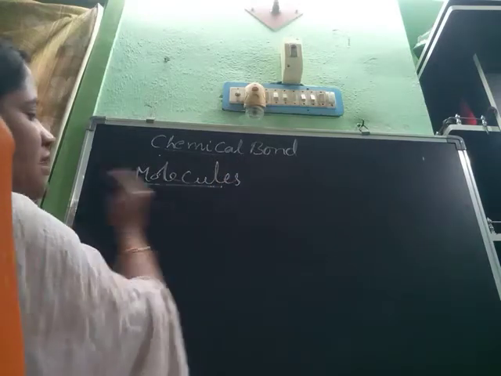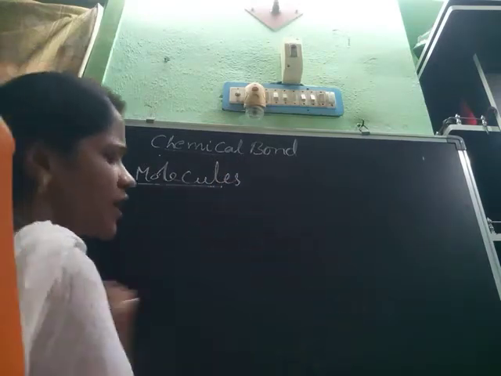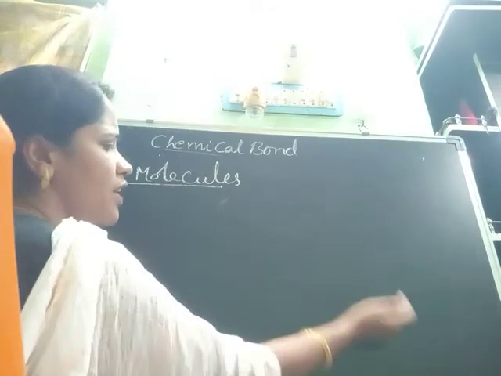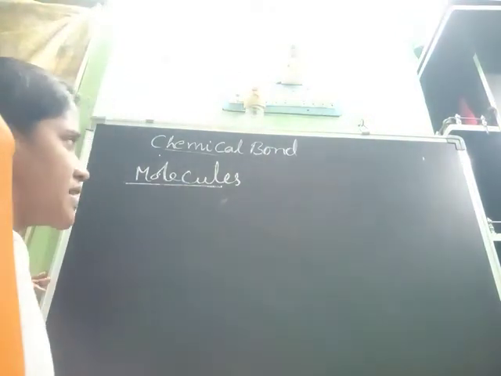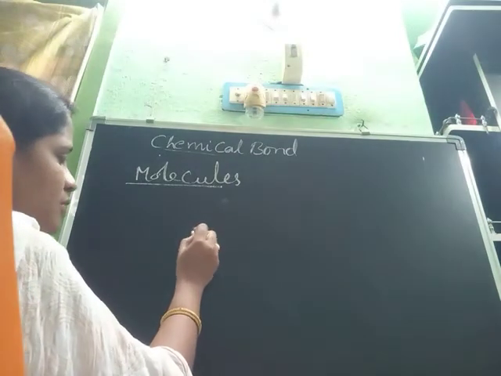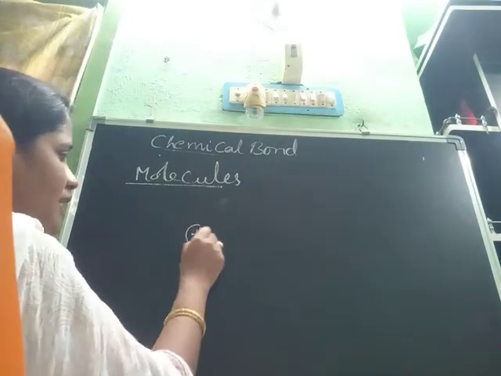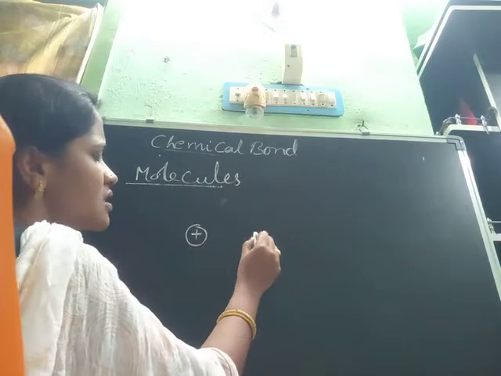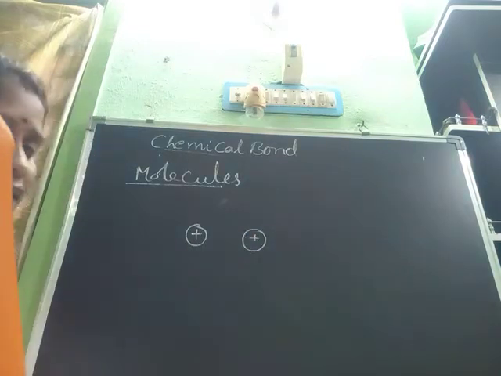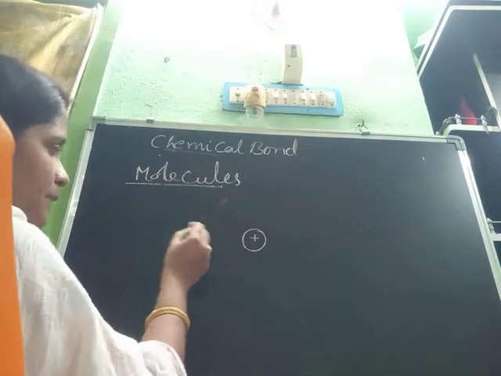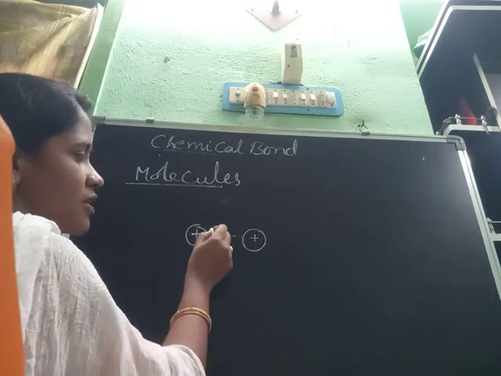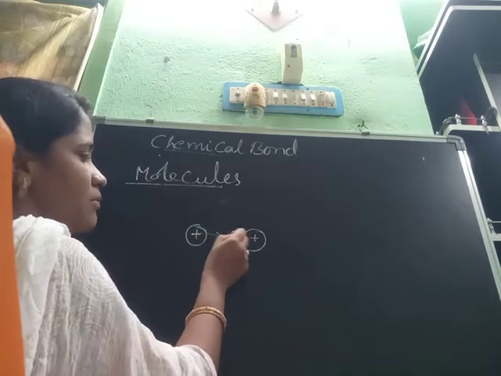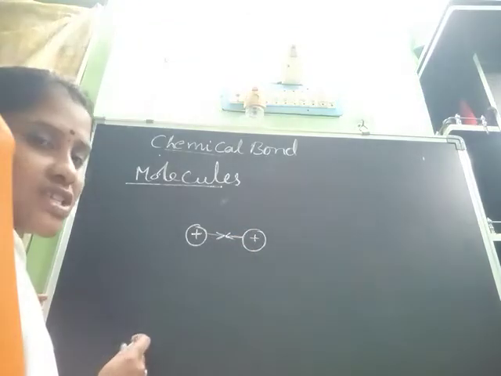A molecule forms when two or more atoms are chemically combined. For example, this is one atom and this is another atom. In these two, positive and positive, what will be? Repulsion will be. Positive and positive, repulsion will be.